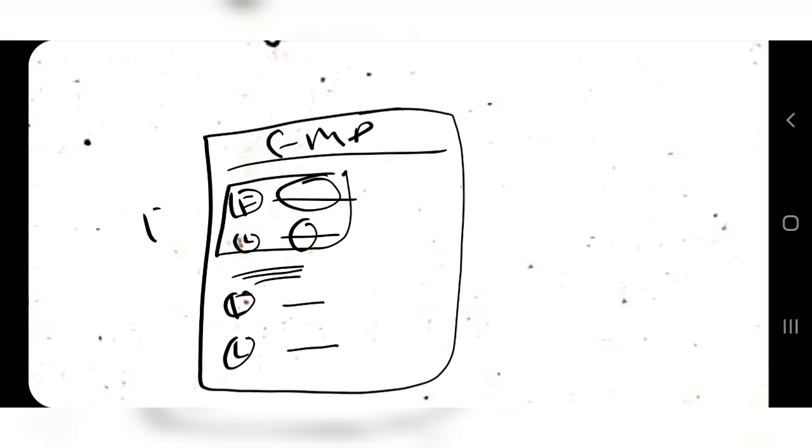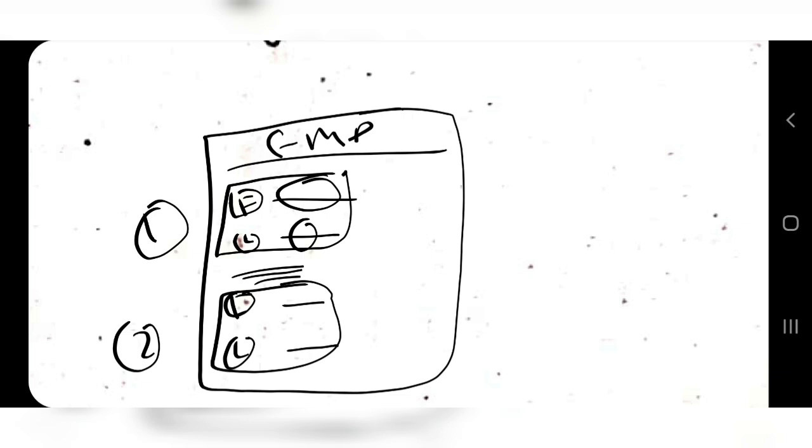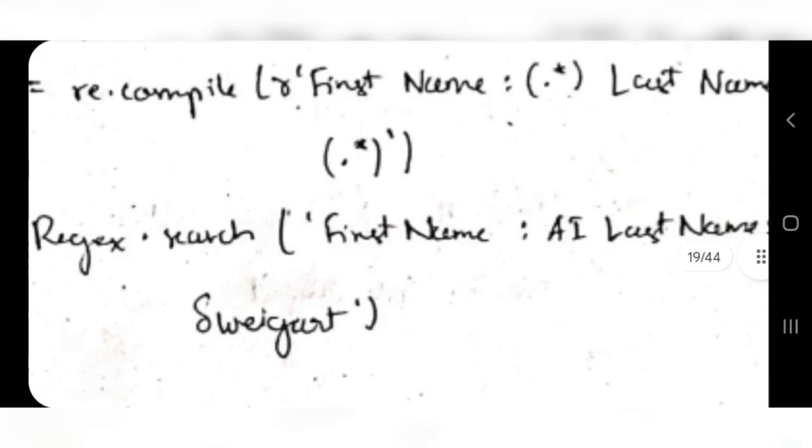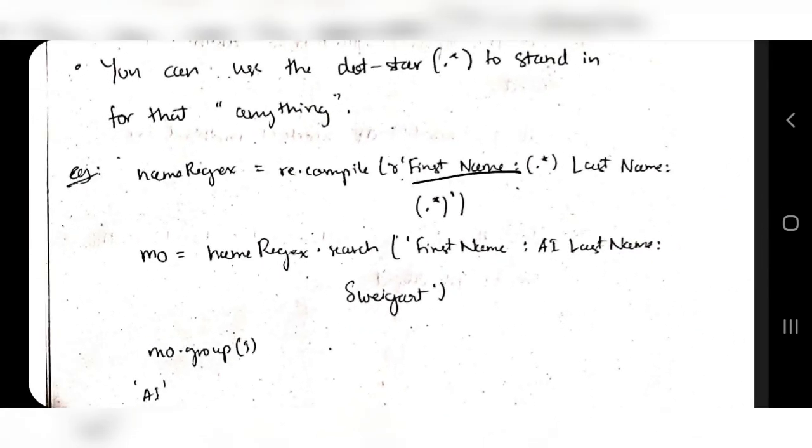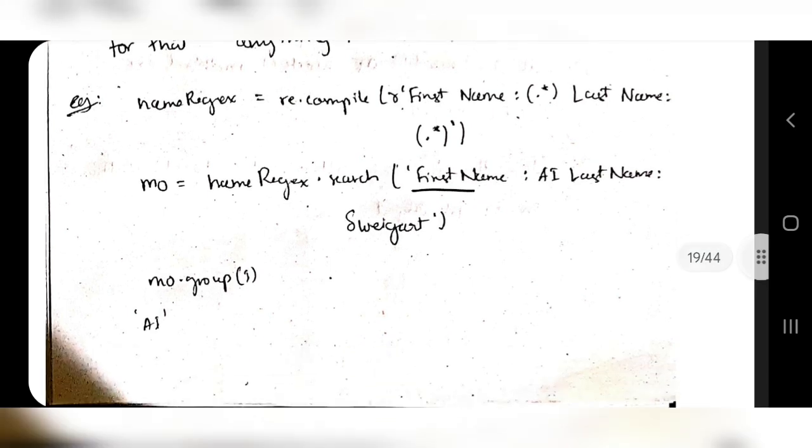What I want to fetch is the first name and last name of employee 1, employee 2. How will I do that? I'll first search where first name is written, and whatever name follows should be printed. So I'll write first name, then a colon, and after that dot star. Dot can match anything. Anything means it can be a digit, special symbol, any letter, or any dot. Whatever is here will be matched. After that last name will be searched, and whatever the last name is will be matched. For example, I have first name this one and last name this one. These two things will be matched, because dot star will match anything after this.